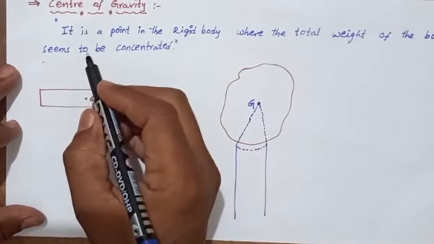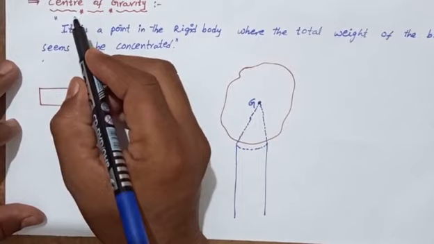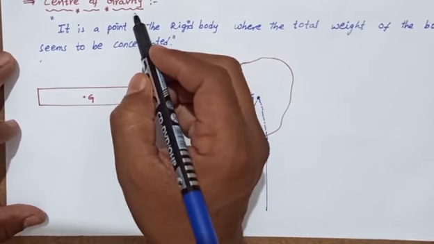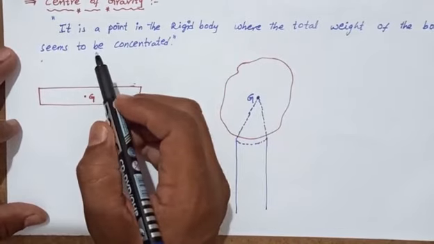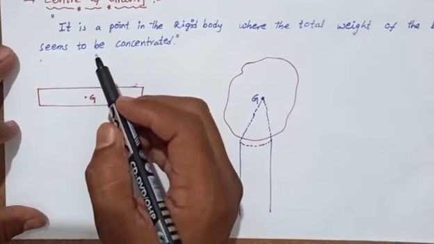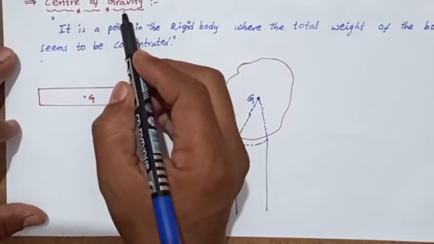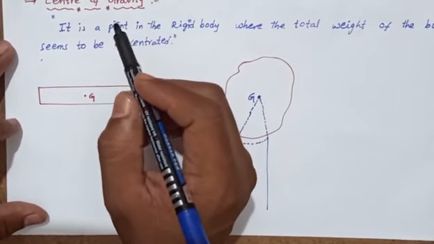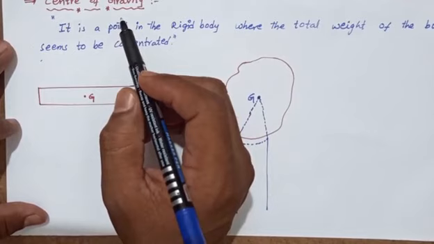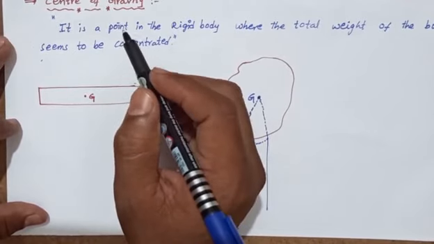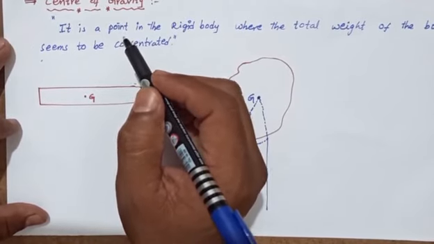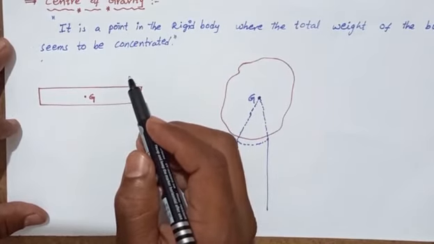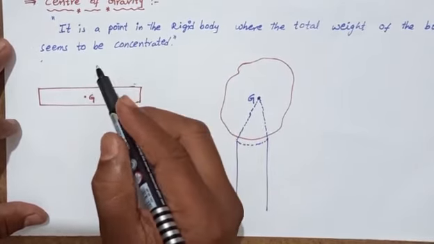Okay, listen. Next, we will discuss the center of gravity. Already, we have learned about the center of mass. The center of gravity is also like that. The center of mass is nothing but the point at which the complete mass is assumed to be concentrated.